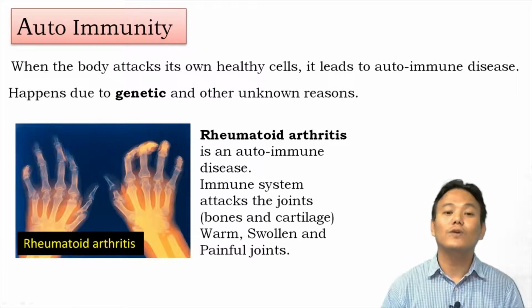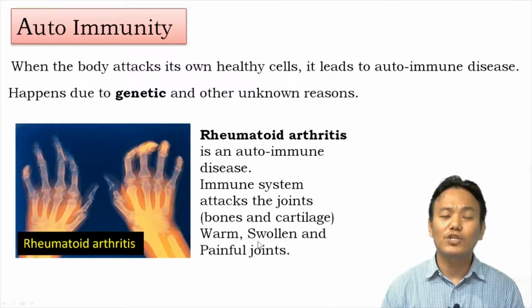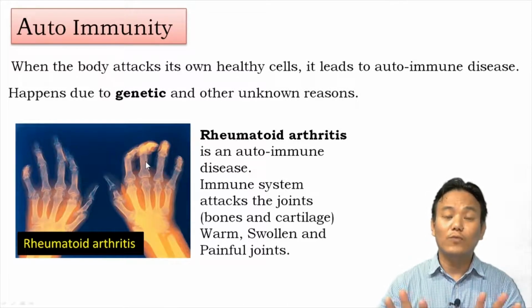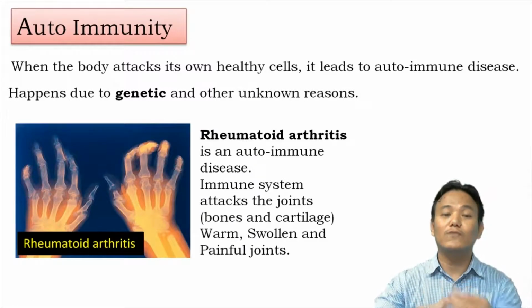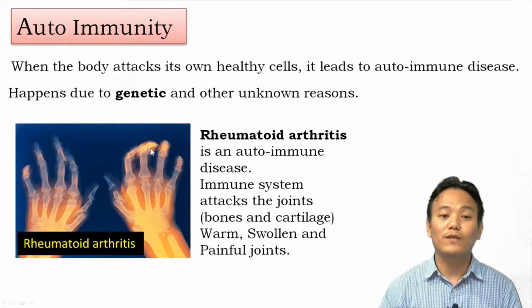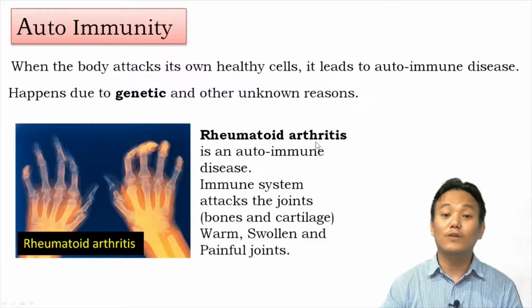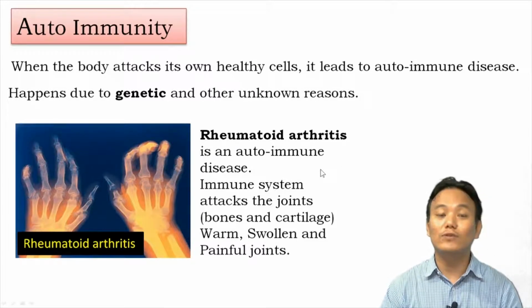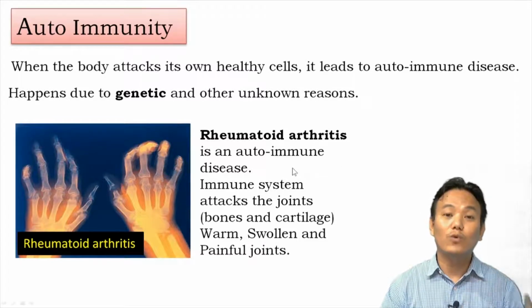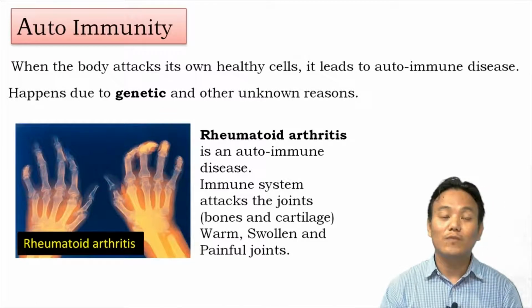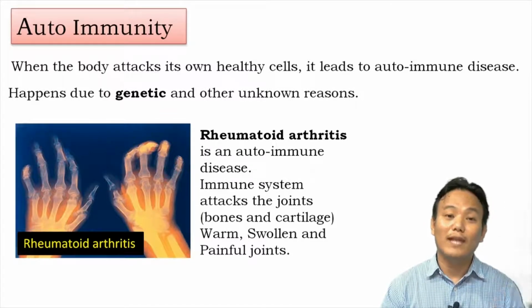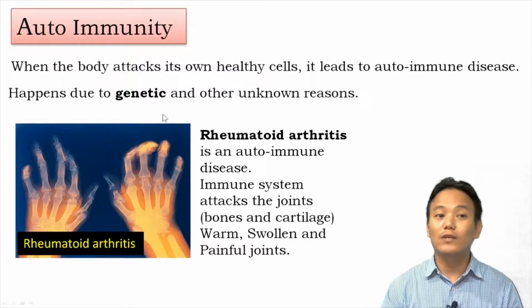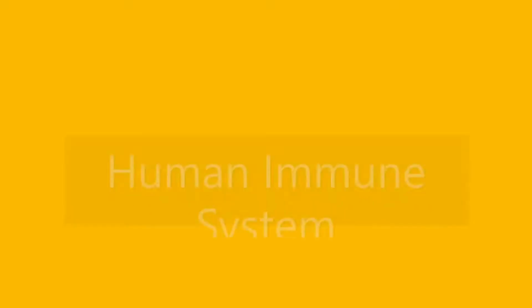It leads to very painful conditions, and it can also deform your digits. It can lead to swelling and deformation. Look how the fingers get crooked. So rheumatoid arthritis is an example of autoimmune disease in which the body's own immune system starts attacking the body's own normal healthy cells. I hope you are clear regarding autoimmunity.